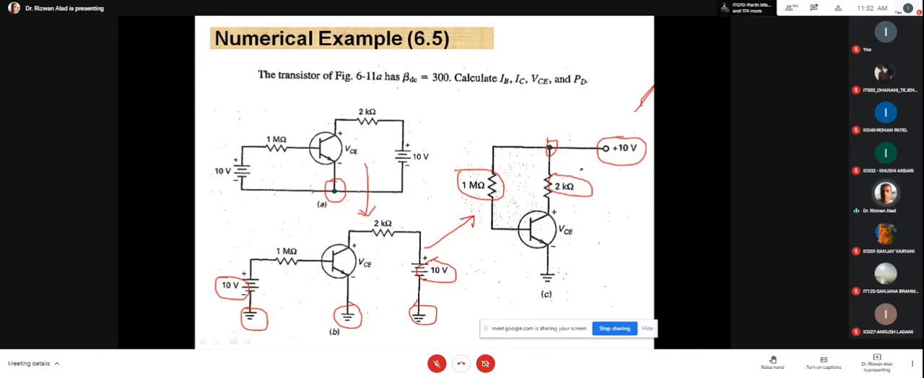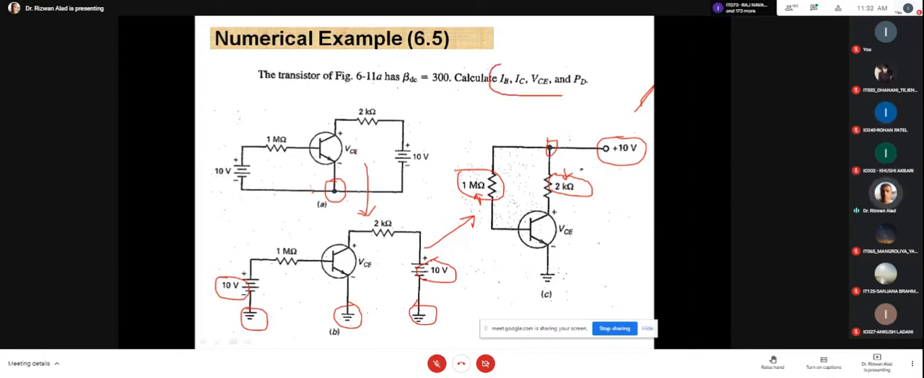Point is clear? The higher the value of RB, the lower your base current will be, and the lower the value of RC, it means your collector current is increasing. Okay, it is one simple understanding. Is that clear now? Yes, okay.